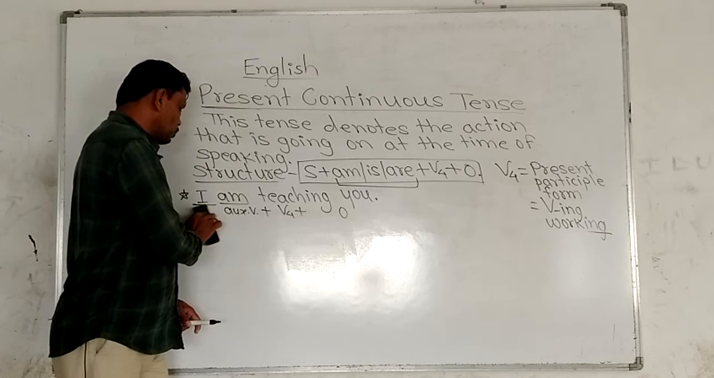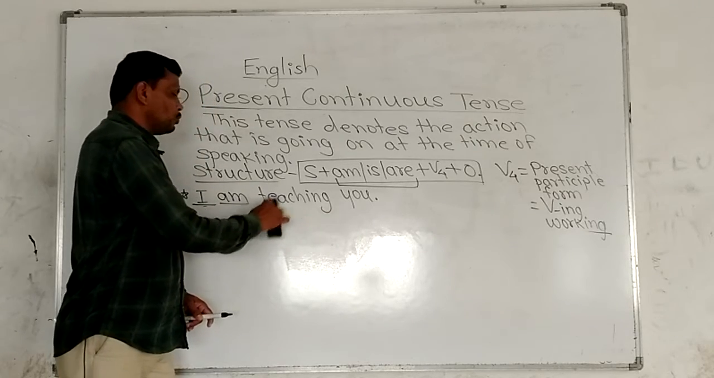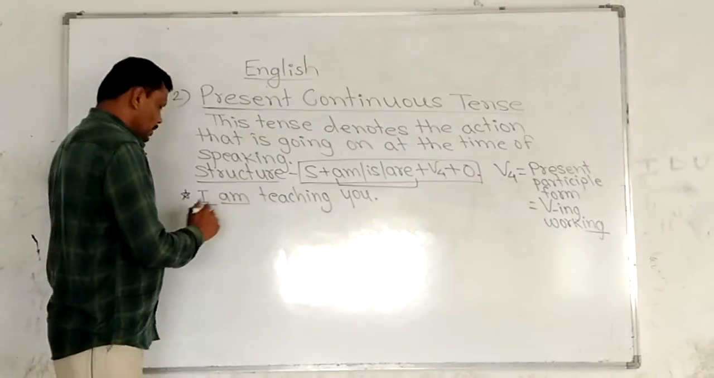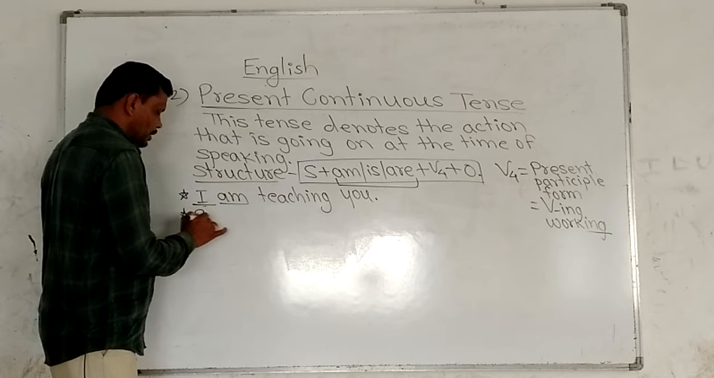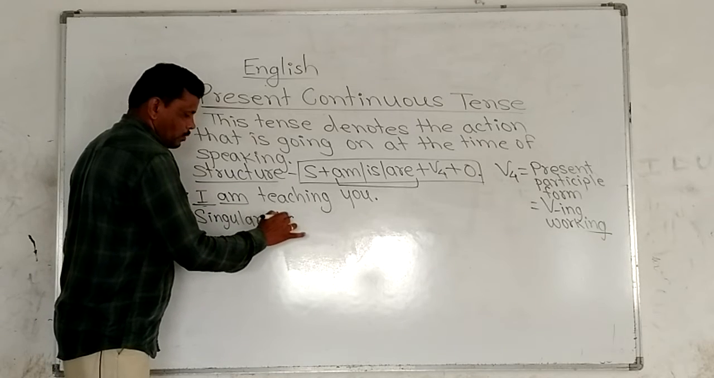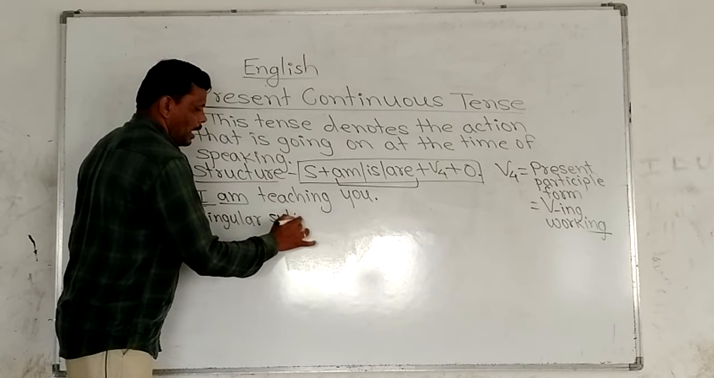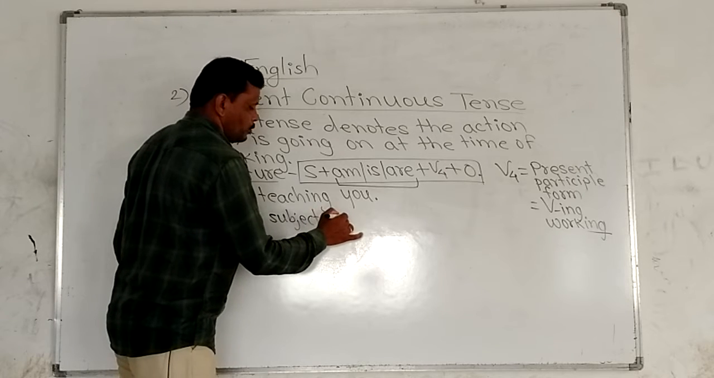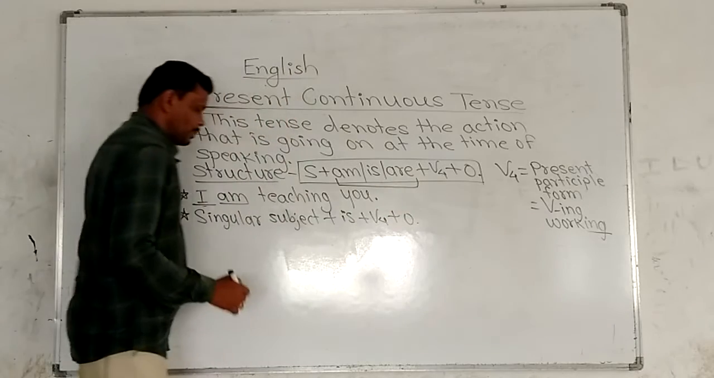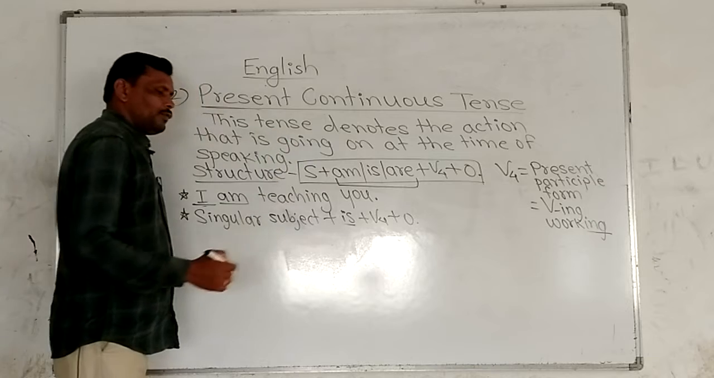See here, you have to keep in your mind that after I, you have to use am always in the sentence. If the subject is singular, if there is the singular subject, after the singular subject you have to use is and V4. After the singular subject you have to use is and V4.